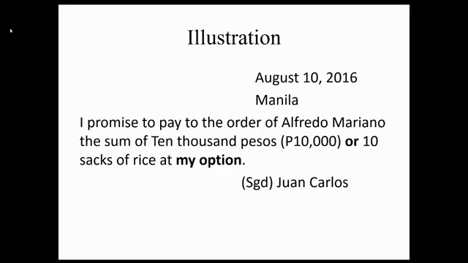Okay, modify ulit natin. August 10, 2016, Manila. I promise to pay to the order of Alfredo Mariano the sum of 10,000 pesos or 10 sacks of rice at my option. Signed, Juan Carlos. Sabi dito, I promise to pay at my option. Bali, lumalabas option ng maker. Kaya since ang option is nasa maker, non-negotiable. Kasi pwedeng piliin dito ng maker yung 10 sacks of rice. Kaya hindi na siya payable in a sum certain in money.